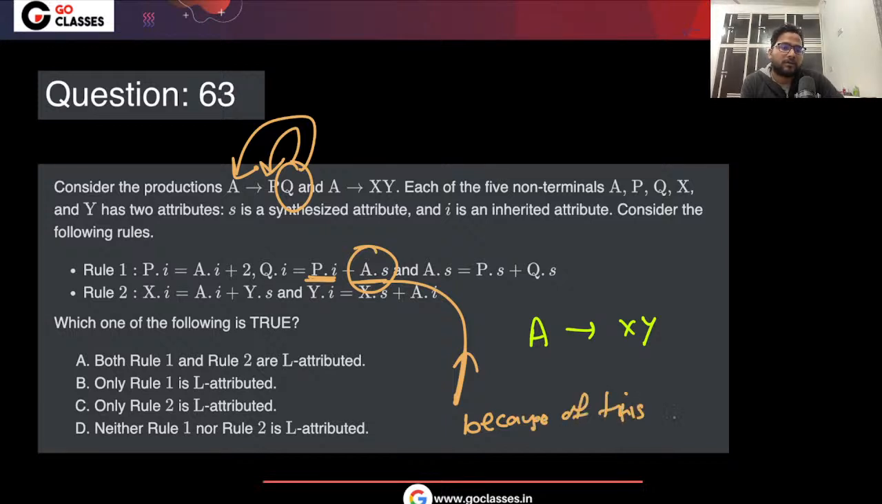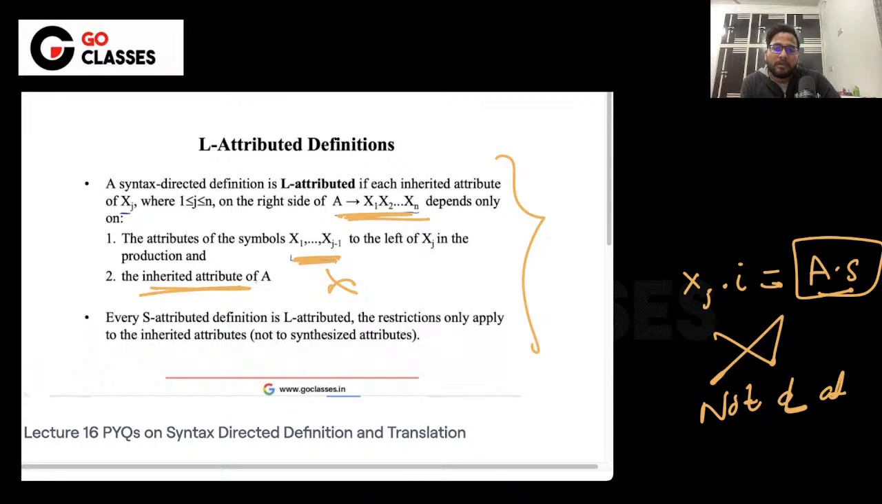In that case, it is not L-attributed. It should depend only on the inherited attribute of A. This is a very important concept. Have you understood this? How many of you have understood this concept? Let me know.